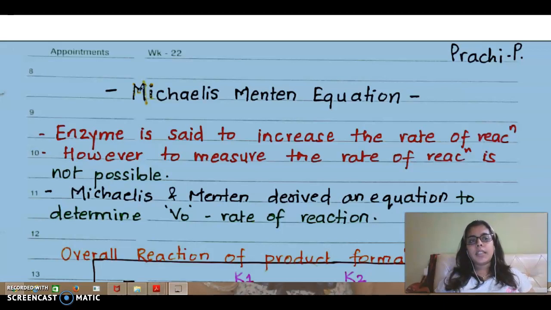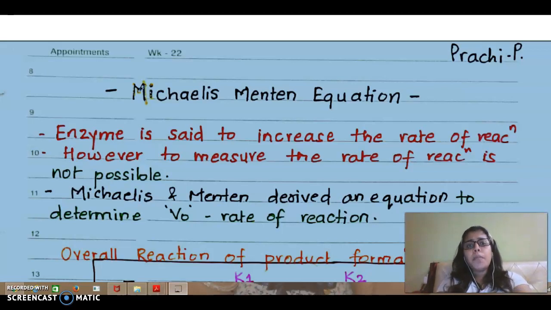As we are studying enzymes as a chapter, we know that enzymes are the catalyst. We know that the enzymes are required to increase the rate of reaction. However, when I say enzyme is increasing the rate of reaction, a 1 hour reaction gets converted to a half hour reaction, or a 15 minutes reaction for that matter. But I am not able to understand how to measure the rate of reaction, because I can just tell it is increasing or decreasing, but how much cannot be understood by us.